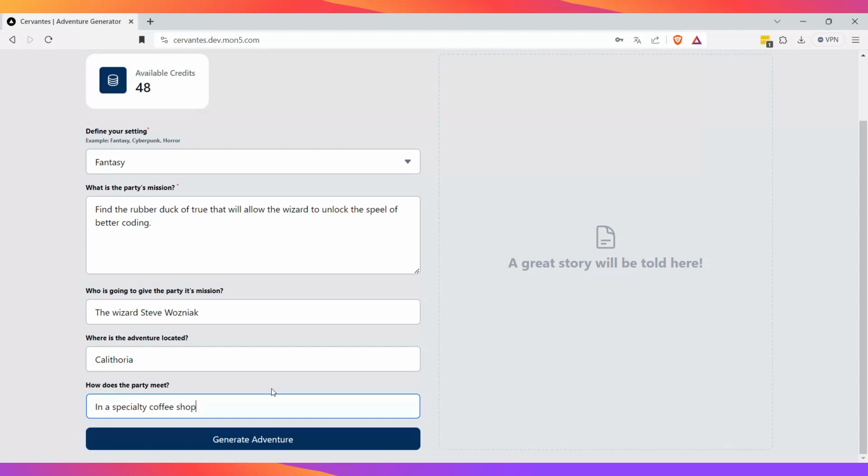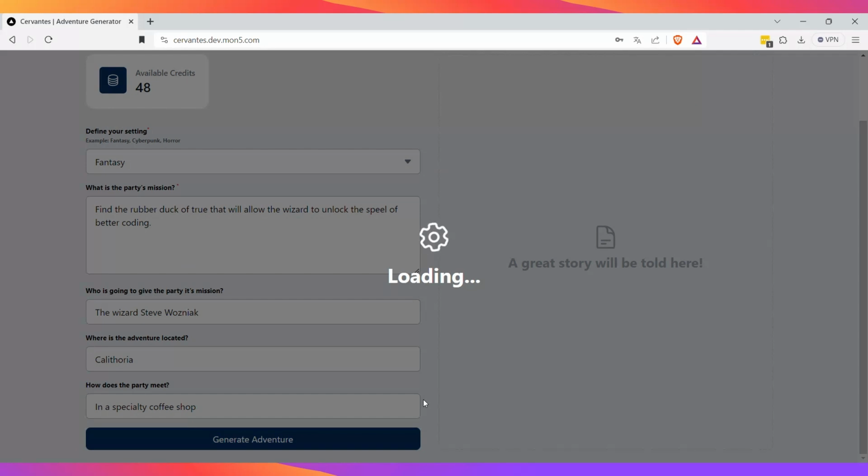Great. Now that we have our inputs, we're gonna try to generate the adventure. It will take a little bit. From the backend point of view, it is connecting to OpenAI. The front end was developed using Nextjs as a framework, and at the moment, we're using Tailwind to give a look to the user interface.